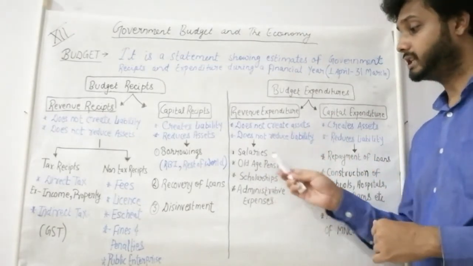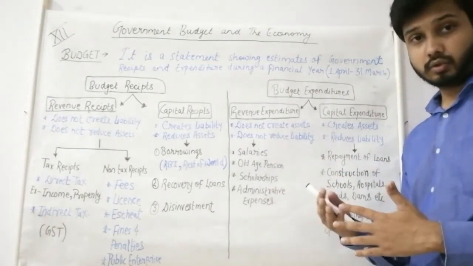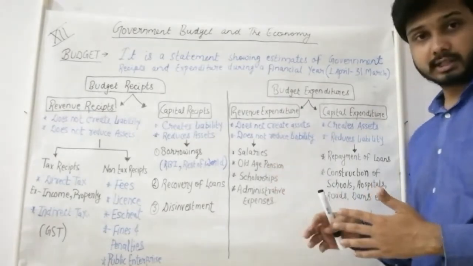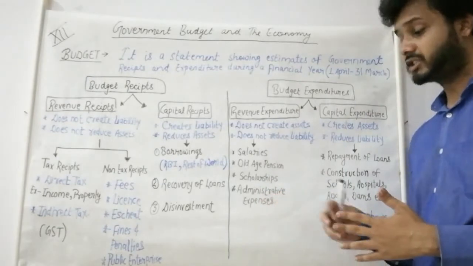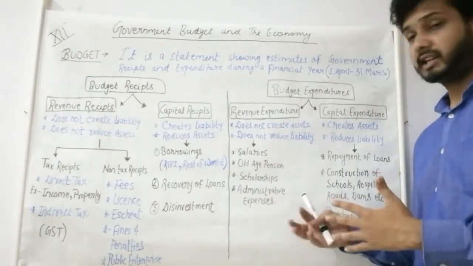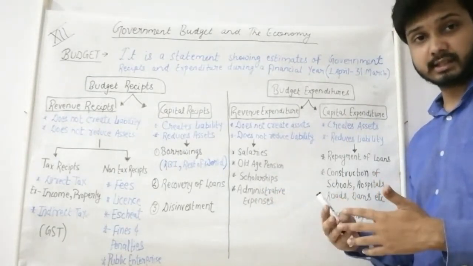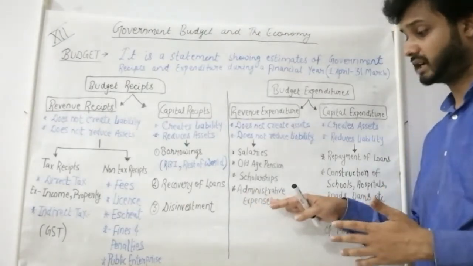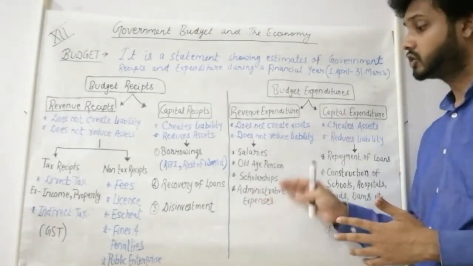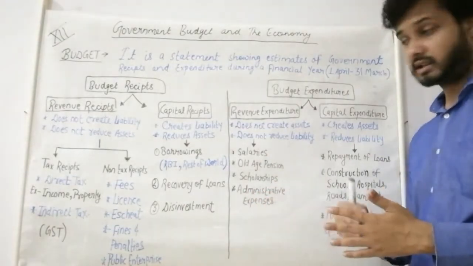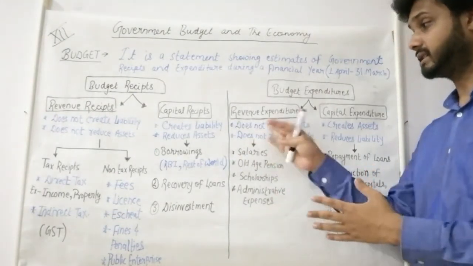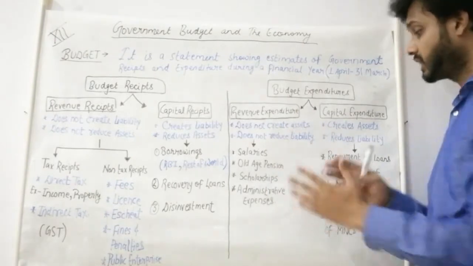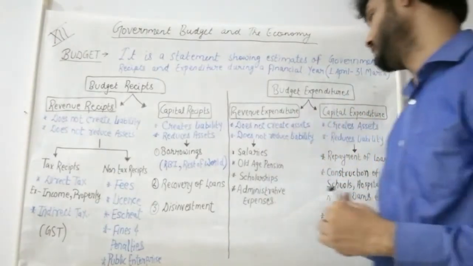Old age pension to the old people. Then scholarships to the students or any other person. Administrative expenses. For its day-to-day administration, it has to make certain expenditures. So that is administrative expenses. These are the ones which a government has to spend money on the regular activities. That is revenue expenditure. The next one is capital expenditure.